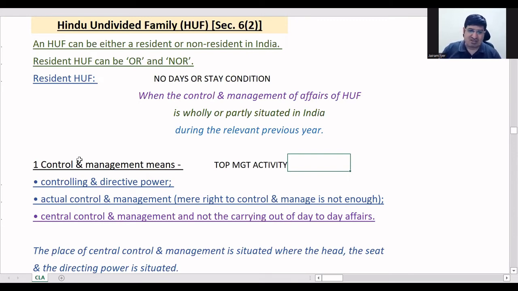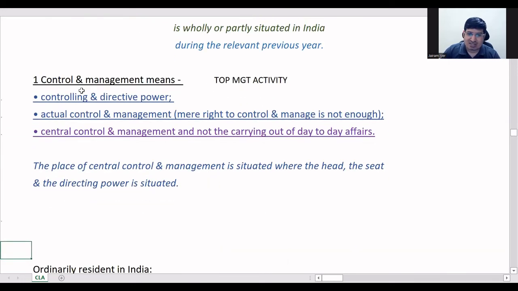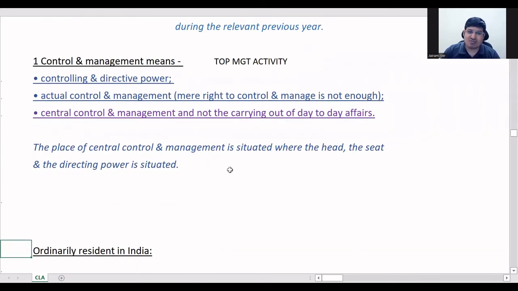So after this, basically these 3 points are not even needed, if you see. This is enough for you: control and management of affairs, at the highest level you can say, is wholly or partly situated in India. Then the HUF will become resident. No days condition. Then see this point here, it is mentioned.